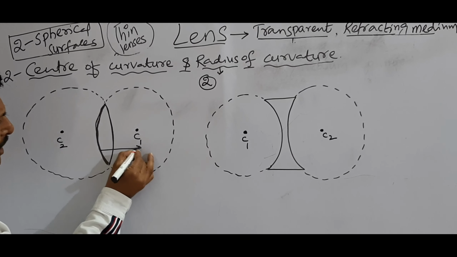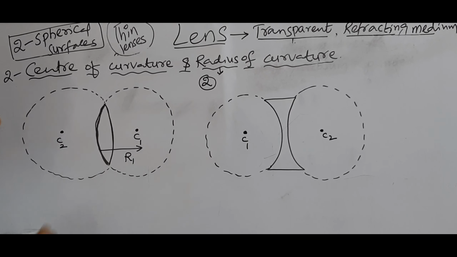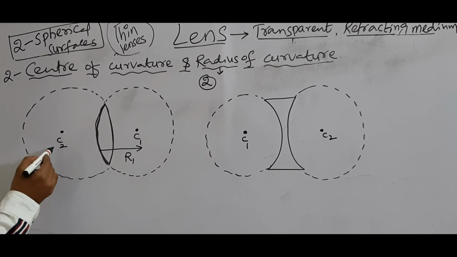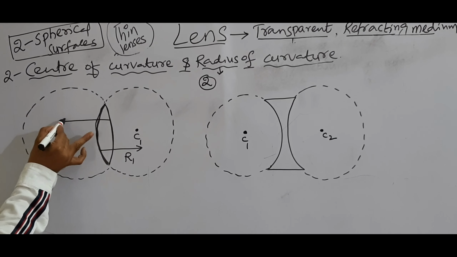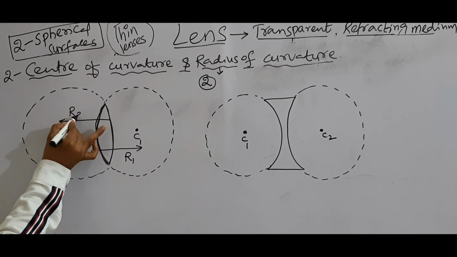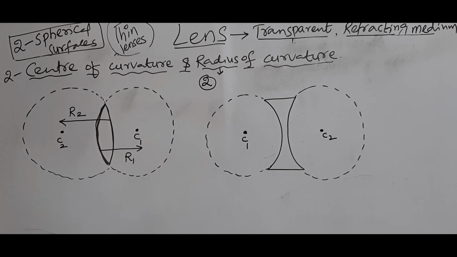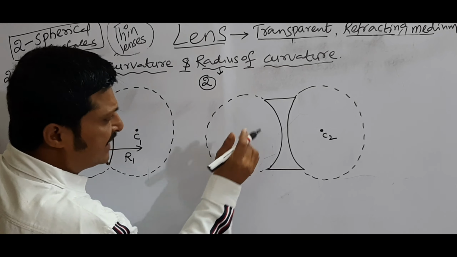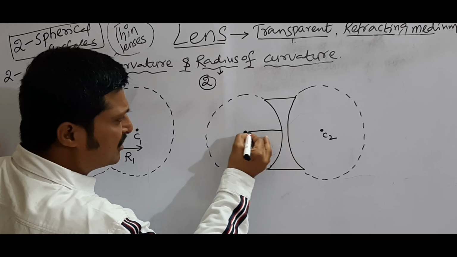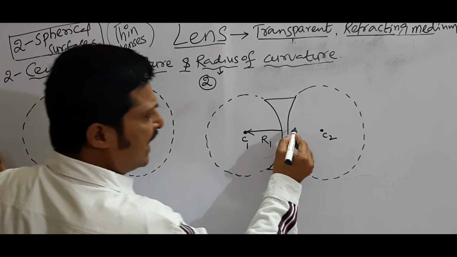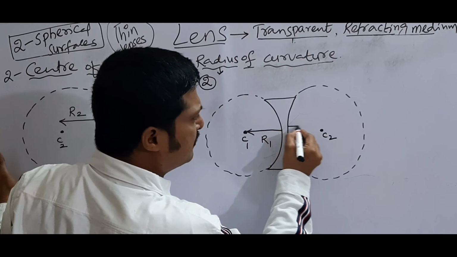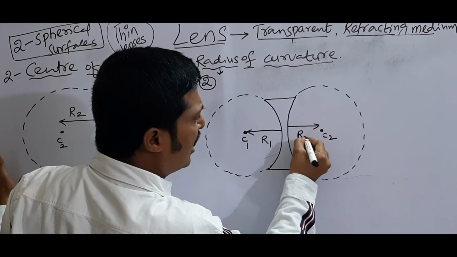From here to here, this is R2. Here this C1 is the center of curvature of this one, so from here to here, this is R1. And C2 is the center of curvature for this sphere, so this is R2.